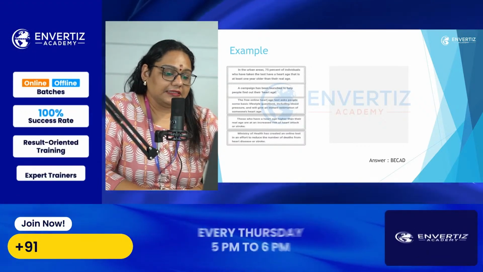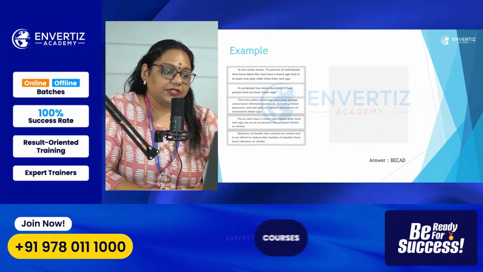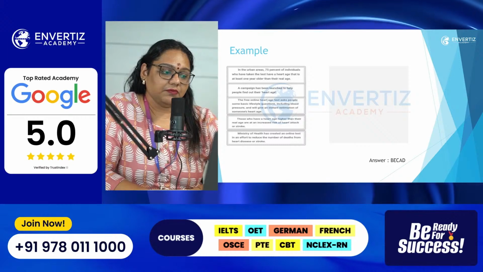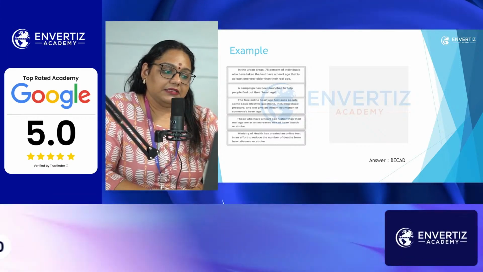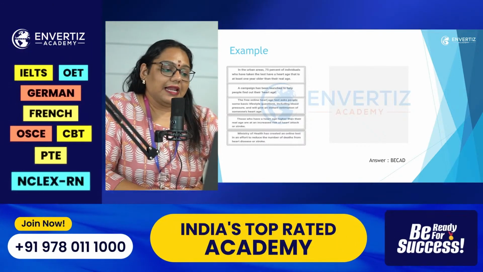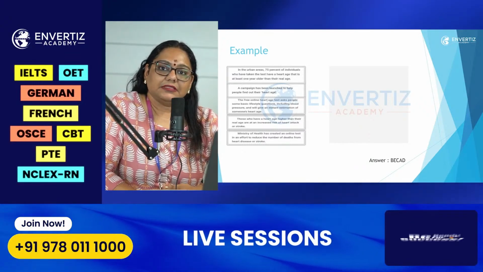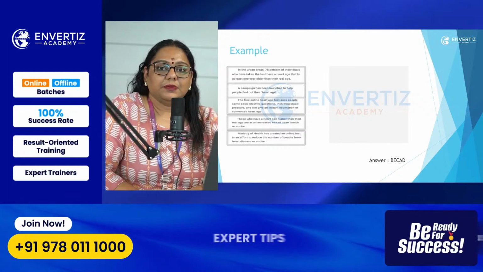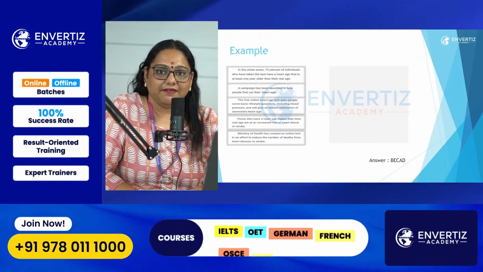The last sentence given here is, Ministry of Health has created an online test in an effort to reduce the number of deaths from heart diseases or stroke. The last sentence comes as an explanation or a reason why this particular campaign has been developed.